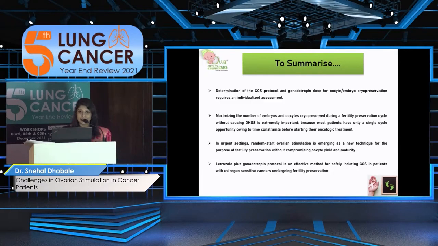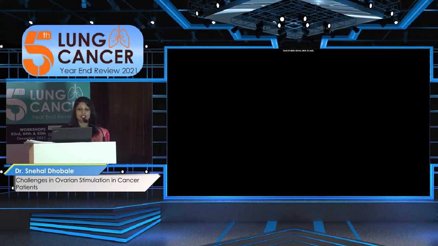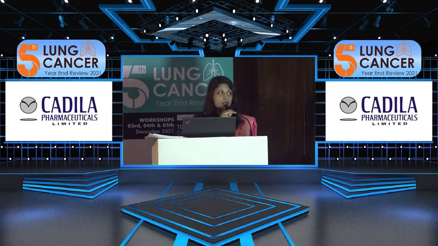In urgent settings, we can use random start protocols, an emerging new technique for fertility preservation cycles without compromising oocyte yield and maturity. And very important, the letrozole plus gonadotropin protocol is very effective and safe, especially for patients having estrogen-sensitive cancers.